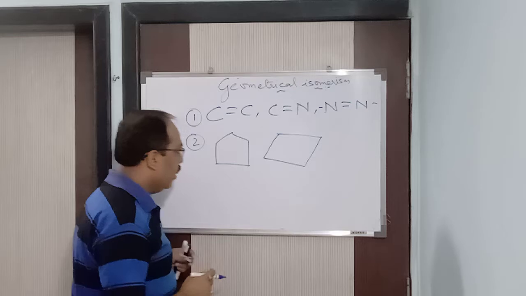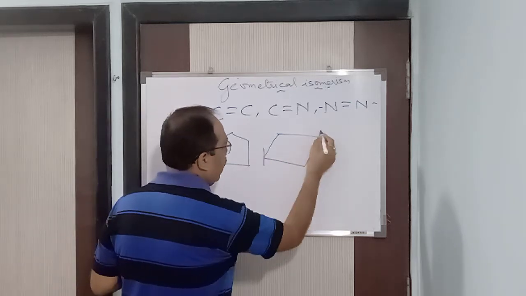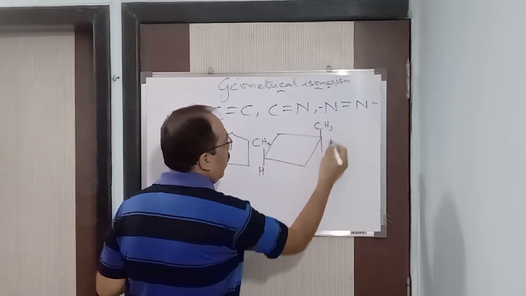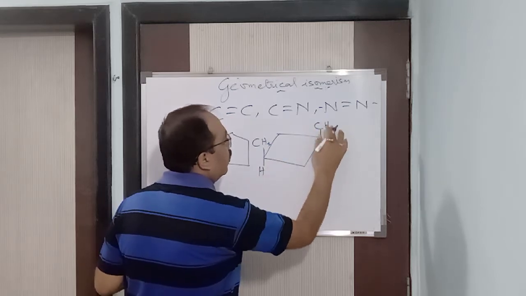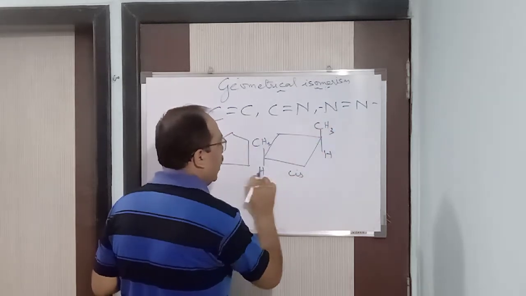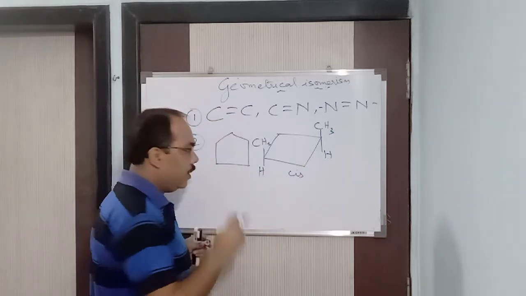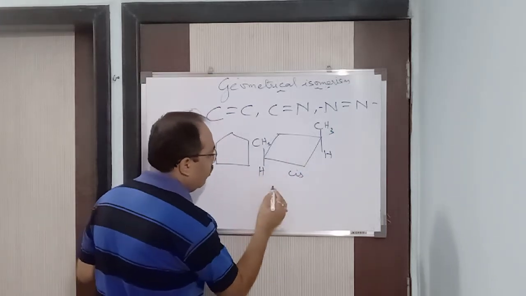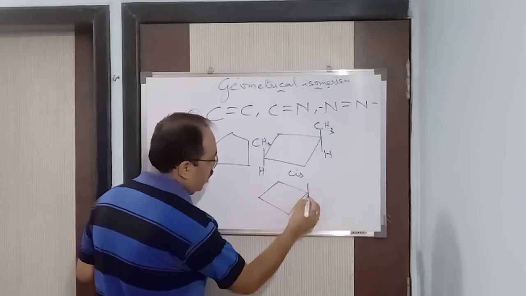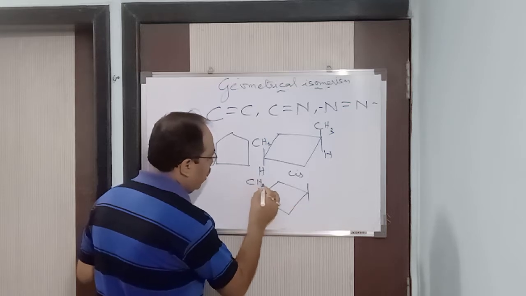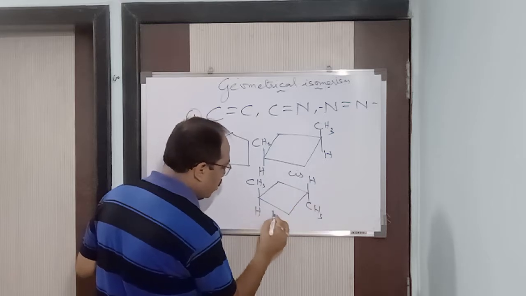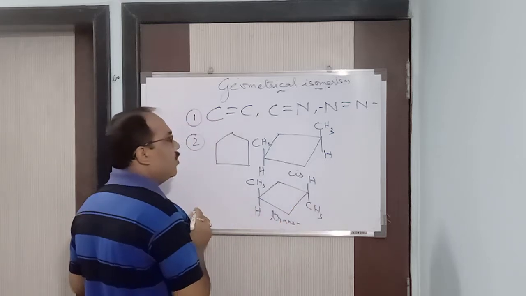Now how is it? Clear? Now cyclic structure, let us say here CH3 group is there and here H. Here CH3 and here H. So this is your cis because CH3 and H are on the same side. Got it? Now how will I do trans? Look here. I'll put CH3 here and CH3 here diagonally, and H here and H here. So this compound is your trans.